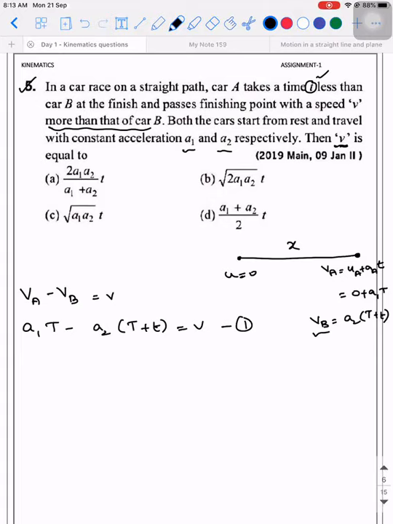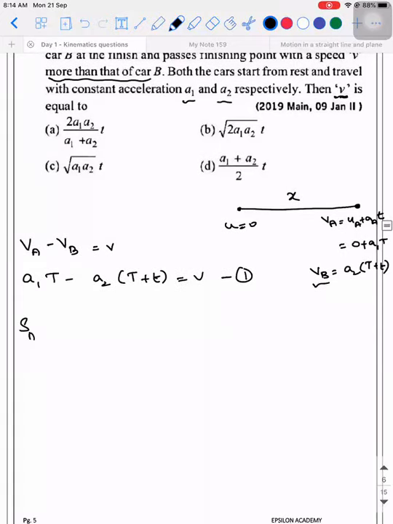So there is one common thing between A and B. What is it? Distance. Yes, they are traveling the same distance. So the displacement of A is equal to displacement of B. In this case, distance and displacement are same because it's the same direction. If I call it x, then the displacement of A is ut plus half at square.